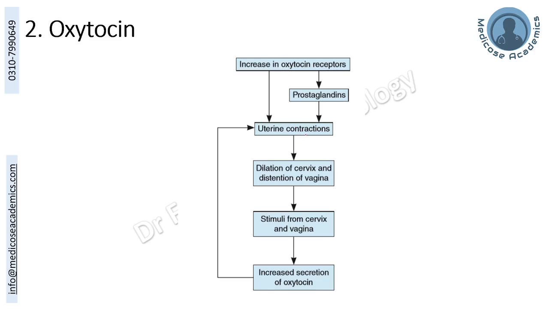As soon as the uterine contraction starts in response to oxytocin plus in response to estrogen, the baby's head is pushed downwards, which dilates the cervix. The stimuli from the cervix and vagina not only go back to increase the uterine contraction, but also increase the secretion of oxytocin. Thus also a positive feedback phenomenon to further increase the uterine contractions.